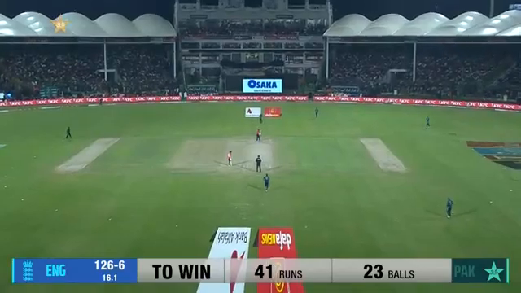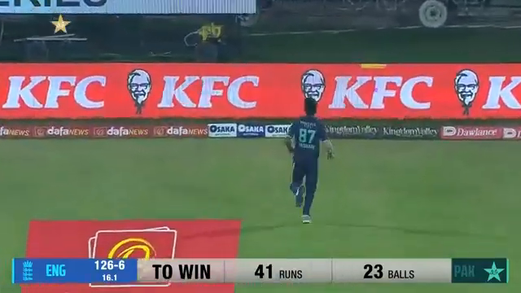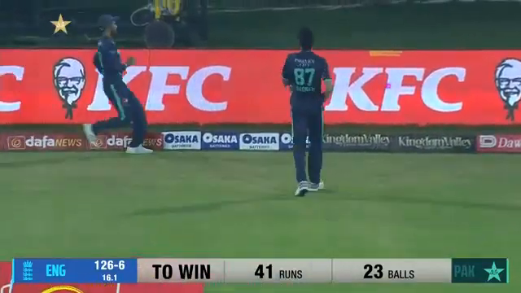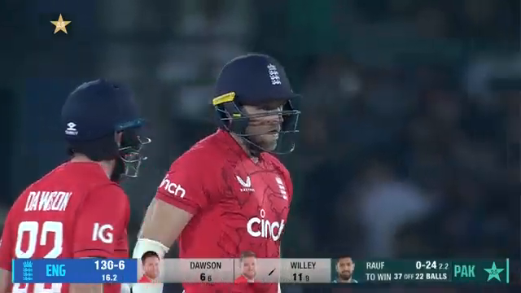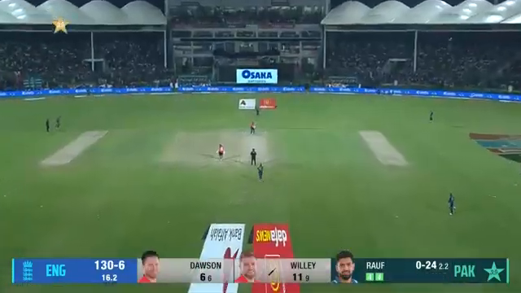But long leg didn't have to move. Still third man in the circle. Coming around the wicket, Haris. Again, same shot, same result. Yeah, he's got 2 T20 hundreds, in fact, Willie. There's nobody back at square leg.